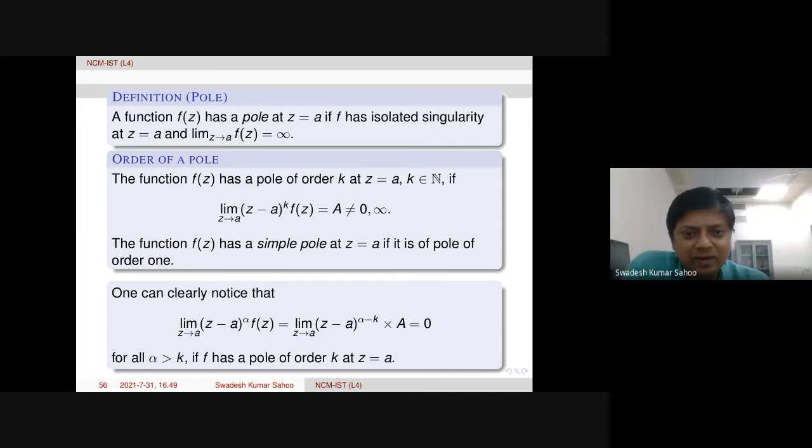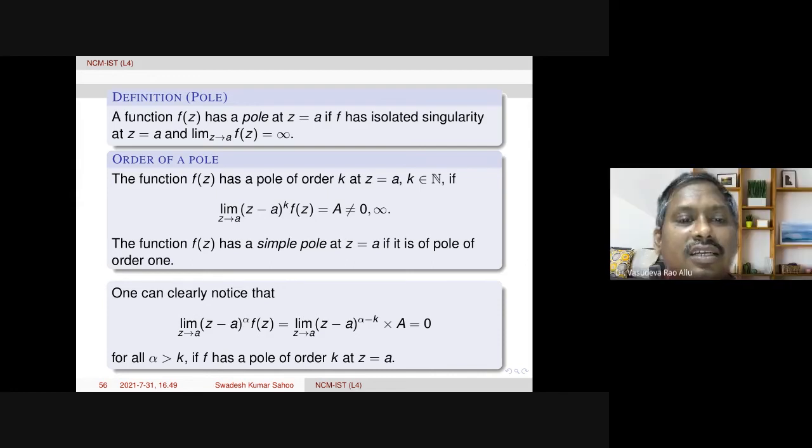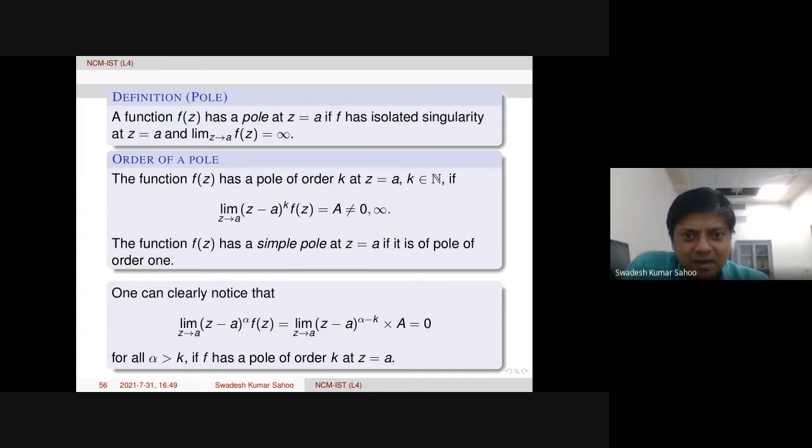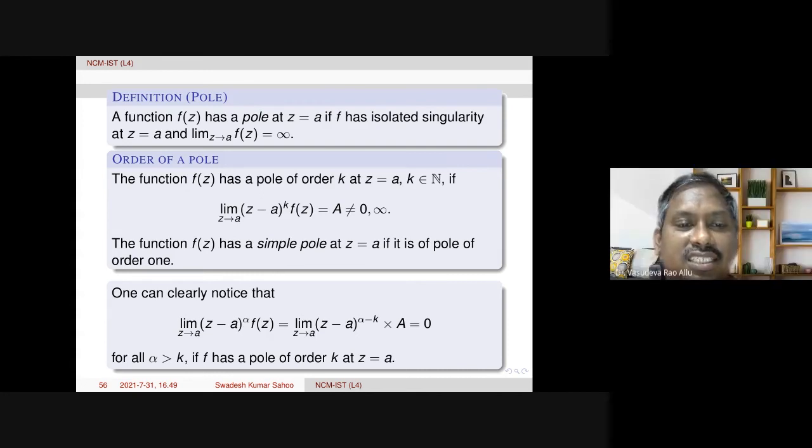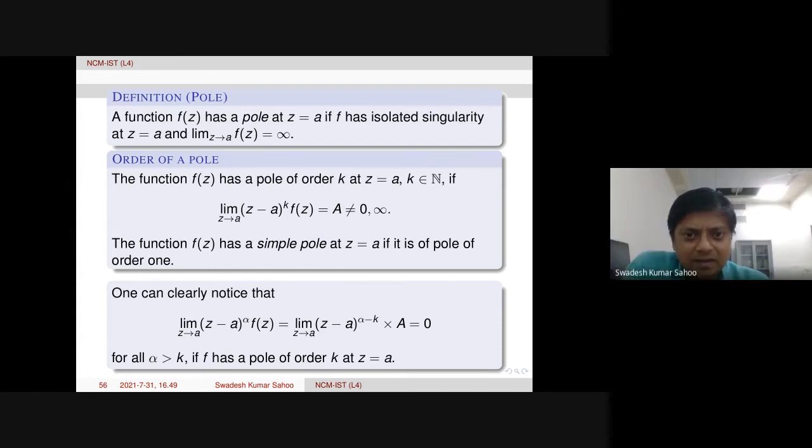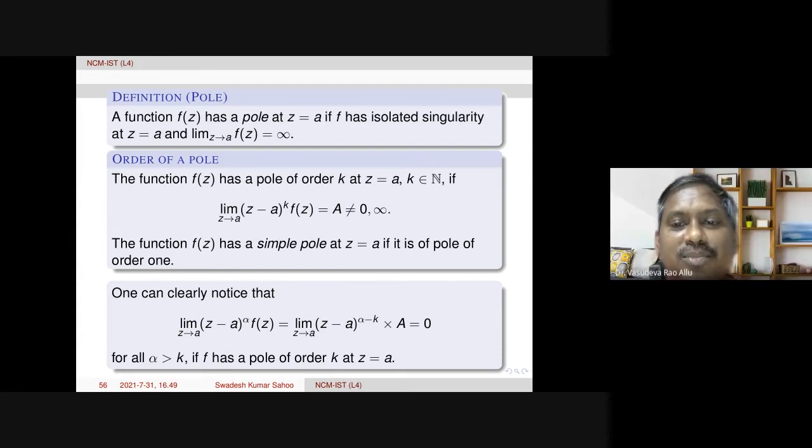I could not follow what he's saying actually. Can you repeat, Vasu? He says that the limit as z goes to a of z minus a whole power k into f of z equals some finite number, which is not 0, not infinity. In that case, z equals a is called a pole of order k. When k equals 1, it is called a simple pole. So this will take over the first definition.